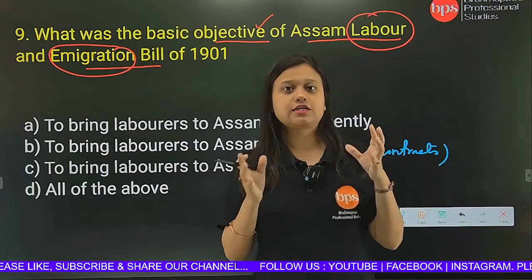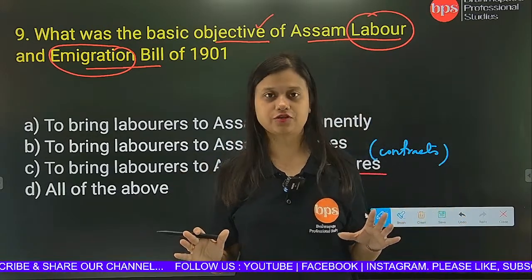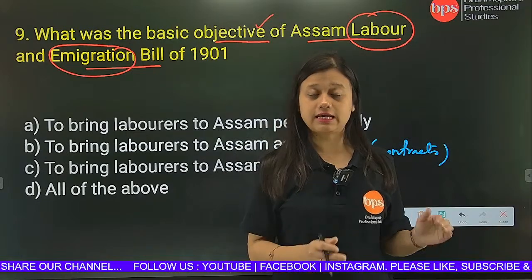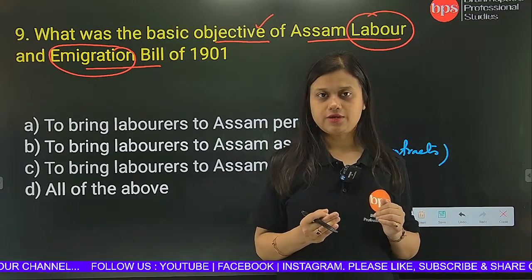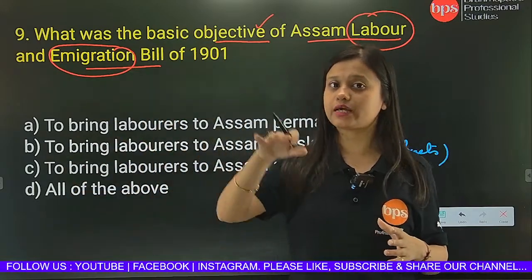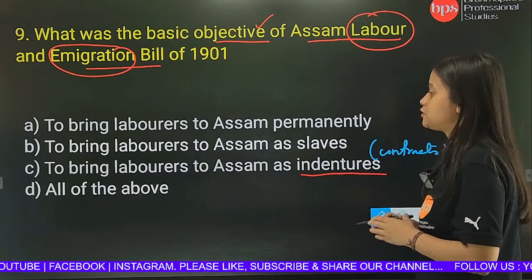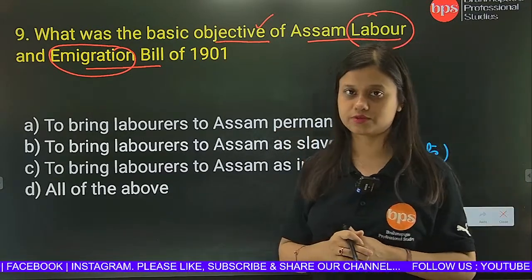It was a very secluded place and there was not very much population. So those tea labourers had to come there and work, but not many were actually ready to go and work on those plantations.